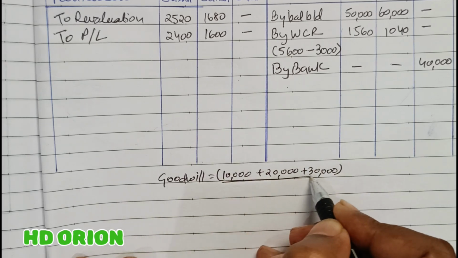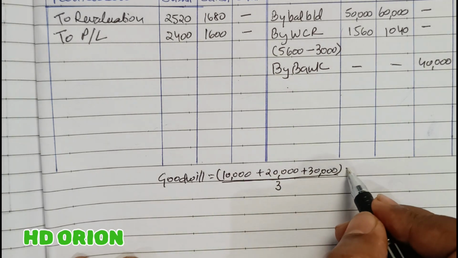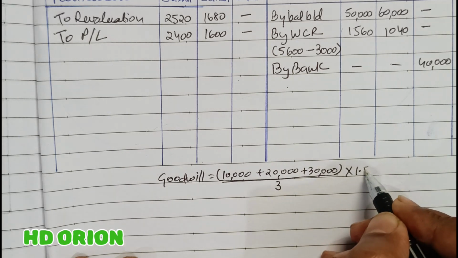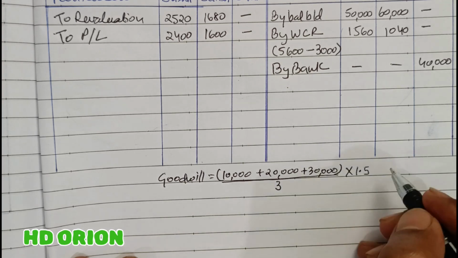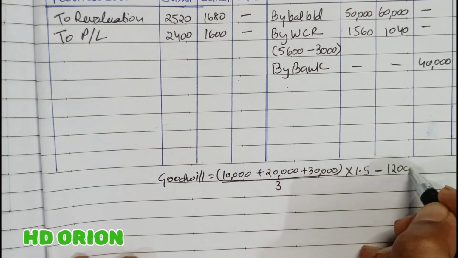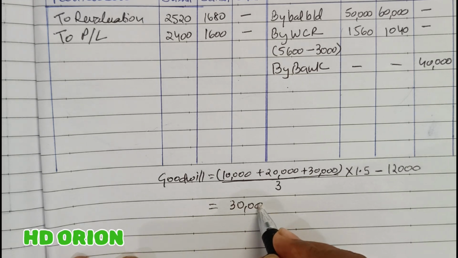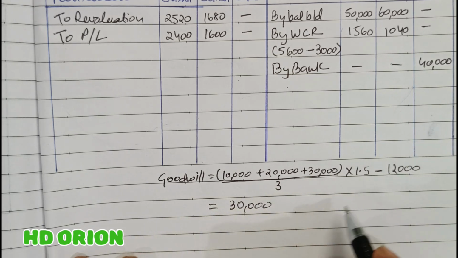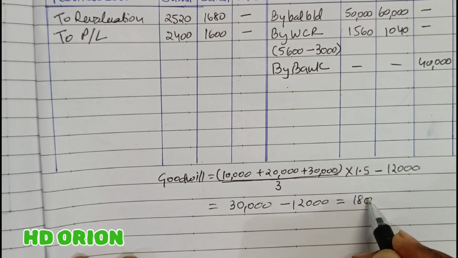Average, so we will divide it by 3 and this will be the average, and it says that 1.5 years purchase, so we will multiply it with 1.5, and then it says less 12,000, so we will subtract 12,000 from it. So this way the goodwill will be calculated, and here the amount will be rupees 30,000 here when you multiply, minus 12,000, which is equal to rupees 18,000.